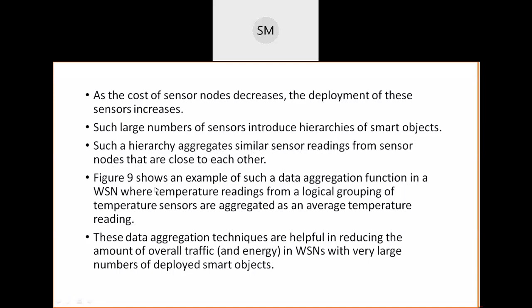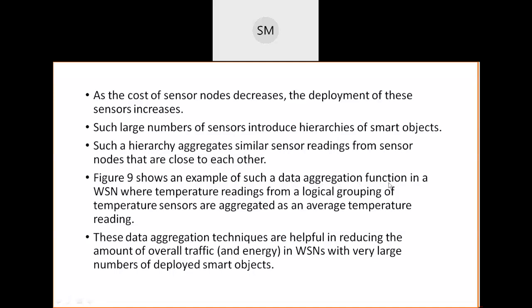Now I will show you one diagram, and you will understand very clearly. The next diagram shows one example of such a data aggregation function. Remember, data aggregation is a major function of a wireless sensor network, because so many sensors are there. All sensors are giving you data from the same place, and which one is true, which one is false or fake, and how to take one particular value for that place? So you take all the data from all the sensors and just take the average of that data. That is nothing but data aggregation, which is performed by the hierarchy.